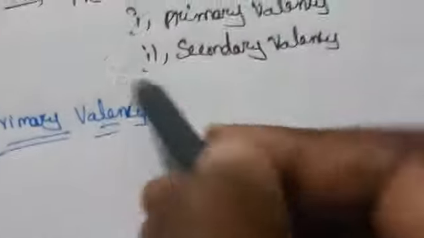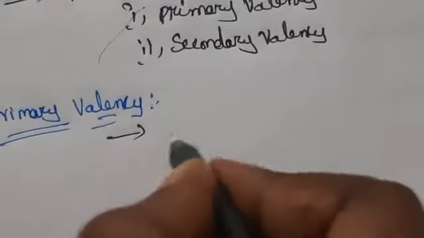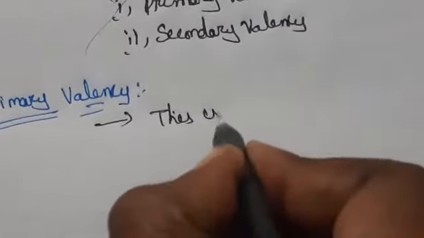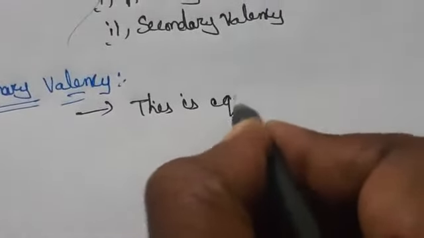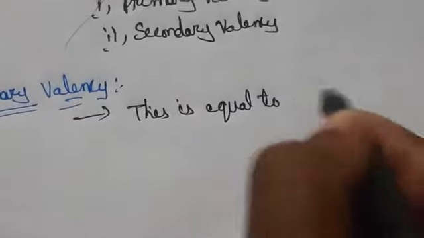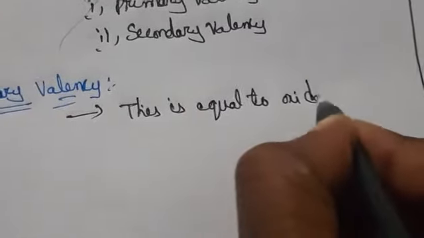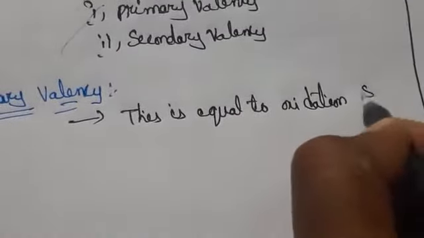Okay. So what we can say? Primary valency is equal to the oxidation state of the metal.